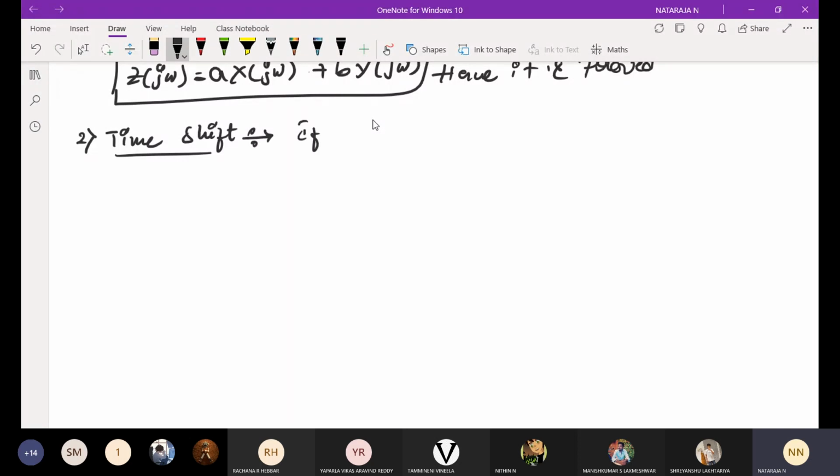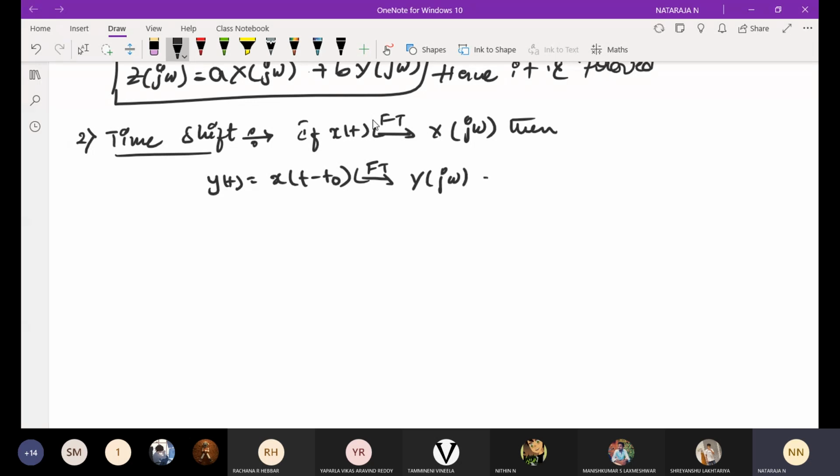Now if x of t has Fourier transform x of j omega, then y of t equal to x of t minus t naught has Fourier transform y of j omega equal to e power minus j omega t naught into x of j omega. This we need to prove. Now proof.